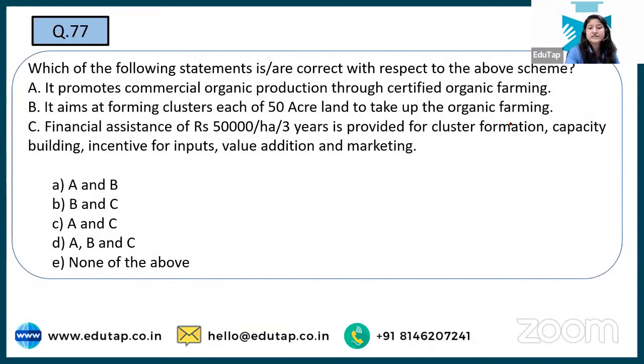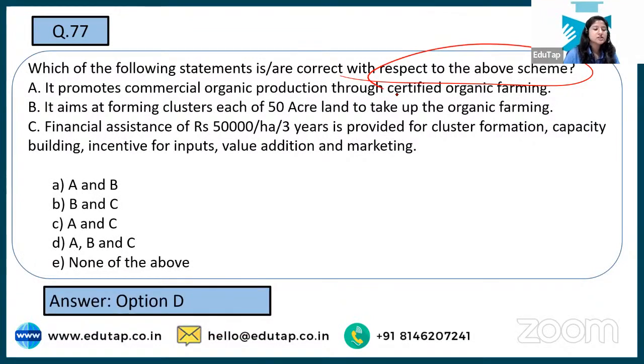Which of the following statements are correct with respect to the above scheme? That is organic farming, Paramparagat Krishi Vikas Yojana we are talking about. You have the following options and you have to tell the right answer. See, the correct answer to this is option number D, that is A, B, and C. So all of the above are correct regarding this particular scheme. You can get a certified organic farming certificate under this. It aims at forming clusters each of 50-acre land to take up organic farming. Then we have financial assistance of 50,000 per hectare, for 3 years.